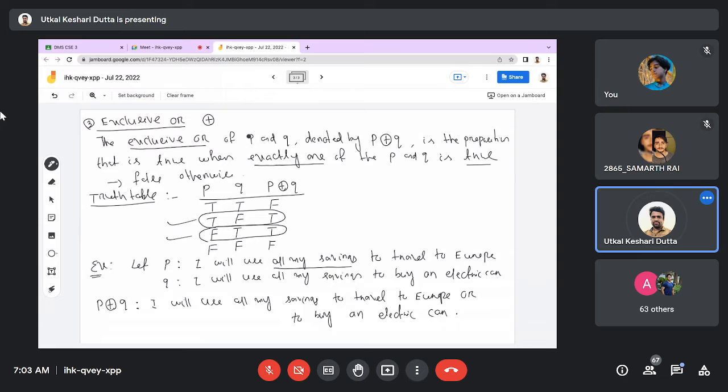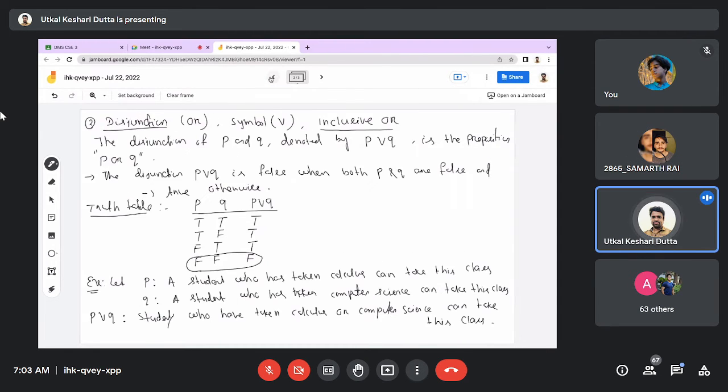Got it? And sir, can you show an example of the inclusive or also? Yeah, that's the same. That is the inclusive or, and that is the exclusive or. That example is inclusive or. We have already given the example. Yes, sir. In that you have given that the student who has taken calculus can take this class. It can't be the exclusive or. No. See, that is a different case.